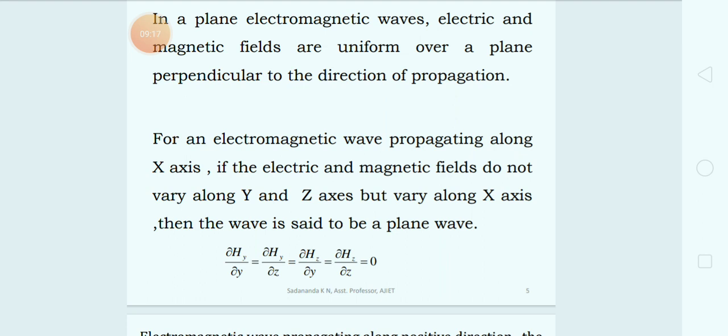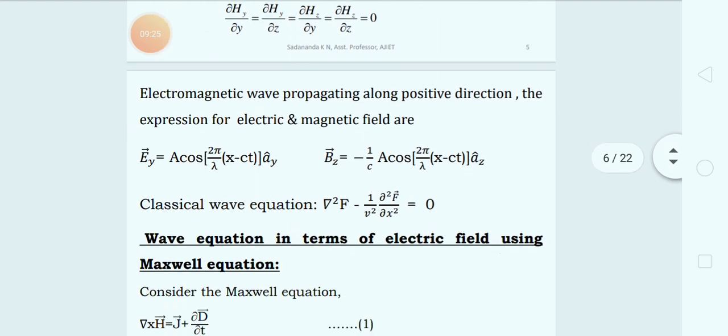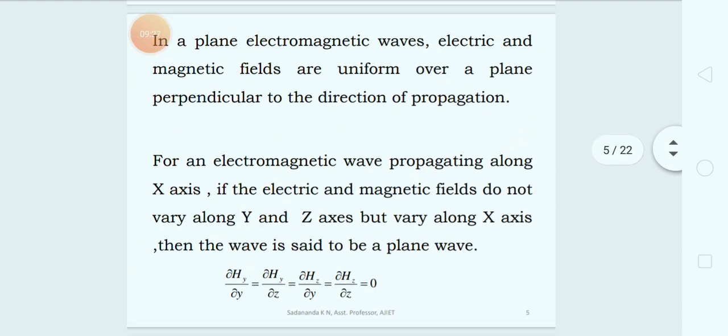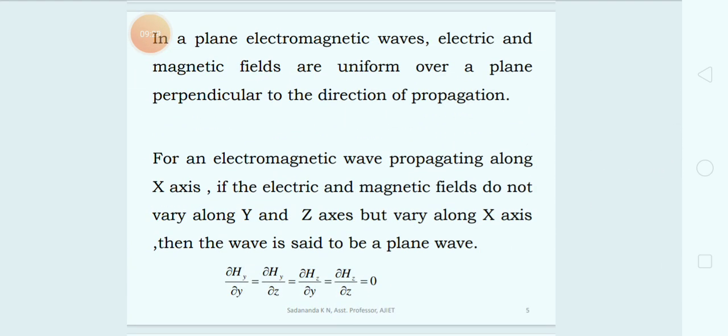Now the electric field associated with this wave may be parallel to the y direction, that is vector E. The picture I have shown in the first slide, and I am continuing the discussion. And there is a magnetic field associated with the wave which is oriented parallel to the z direction. It is denoted as vector Bz.